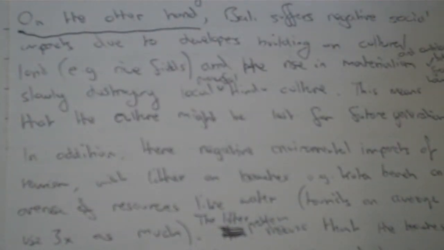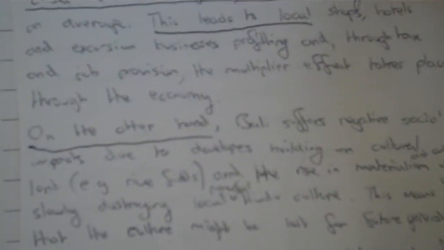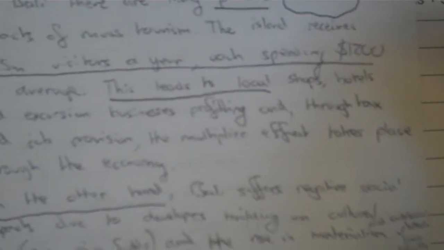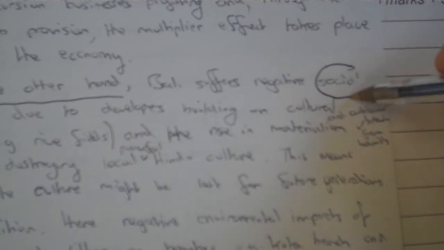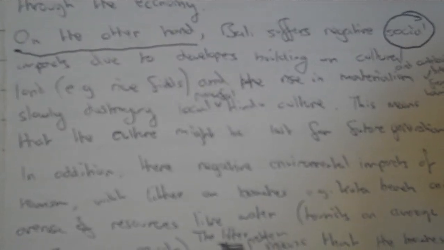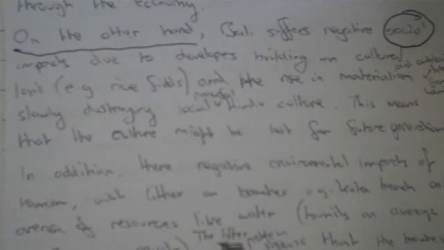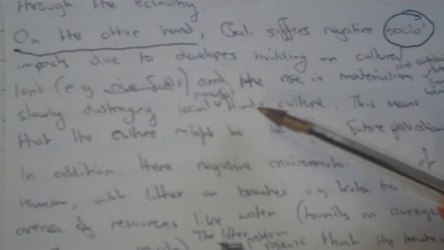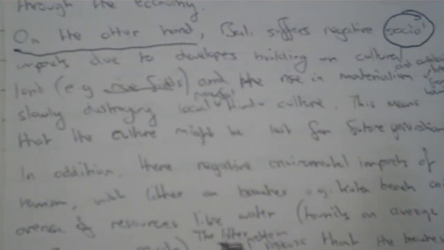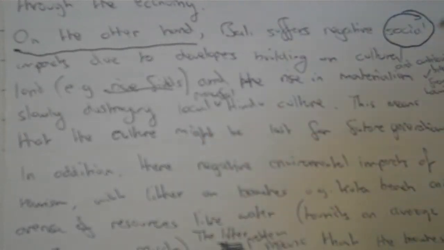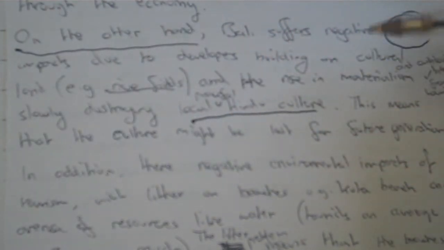Bali suffers negative social impacts. So we've done economic, which is brilliant, at the top here. Let's just go back to that, circle that one. So we've done economic. Now we're on to social, so it's good categorising, another good thing to do. Bali suffers negative social impacts due to the developers building on cultural land, e.g. rice fields. So the case study fact in there. And rise in materialism and antisocial behaviour from tourists, slowly destroying the local peaceful Hindu culture. So local peaceful Hindu culture is kind of like another case study fact in there.